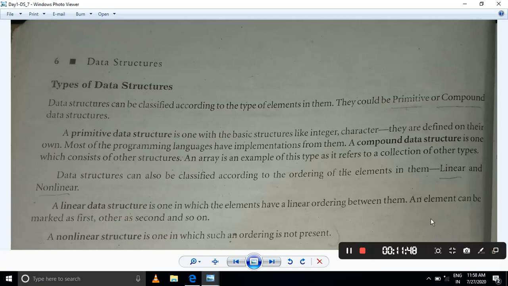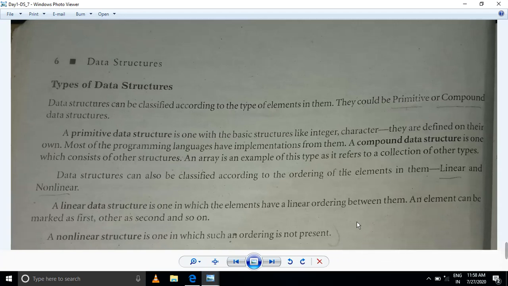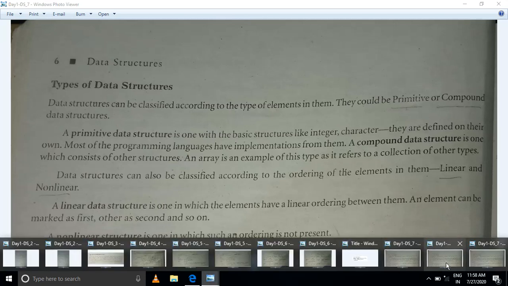Next, data structures can also be classified according to the ordering of the elements in them: linear and non-linear. Linear is one in which the elements have a linear ordering between them, so an element can be marked as first, another as second, and so on. Non-linear is one in which such an ordering is not present.